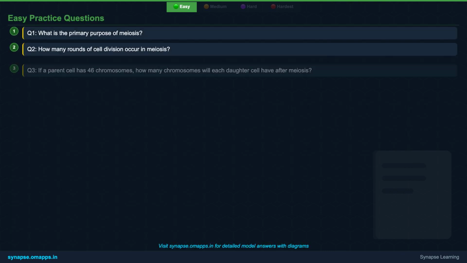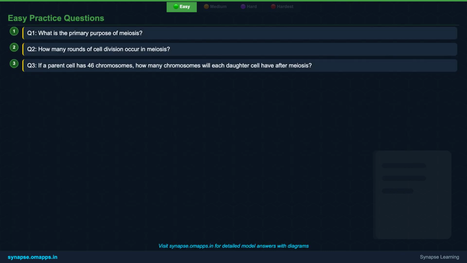Time to test your understanding of the basics. Here are 3 practice questions. Q1. What is the primary purpose of meiosis? Q2. How many rounds of division occur in meiosis? Q3. If a parent cell has 6 chromosomes, how many chromosomes will each daughter cell have after meiosis?